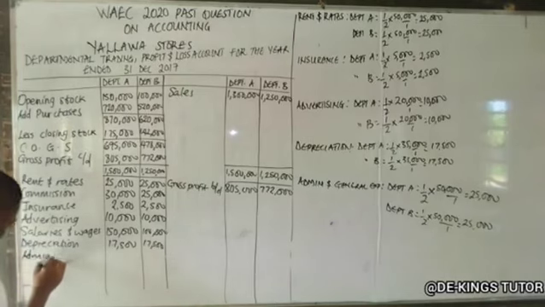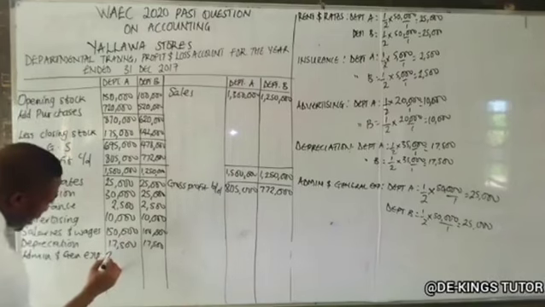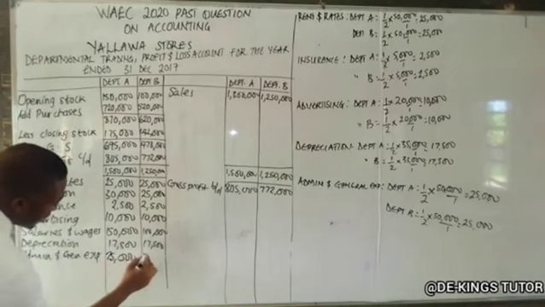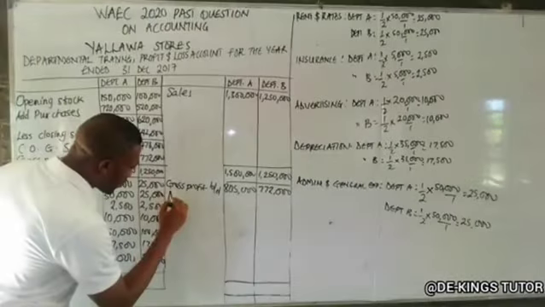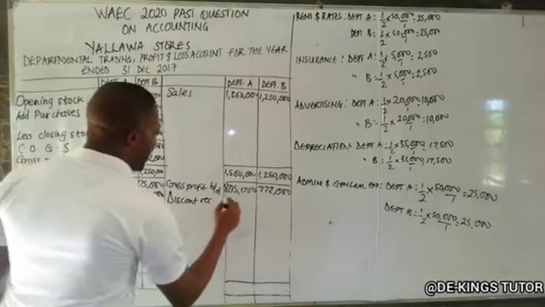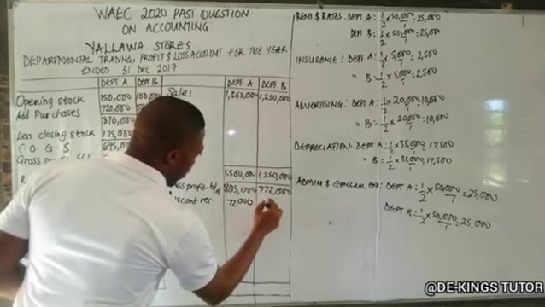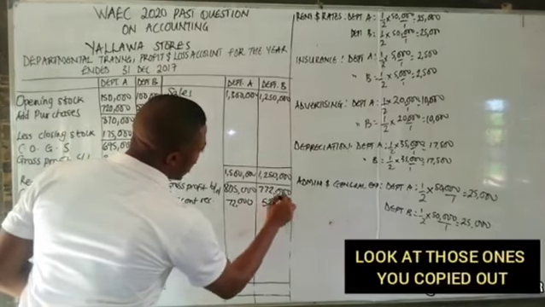Okay. So now if you check in the question there, you will see discount received. We did adjustment also. Discount received is an income. So it comes here, discount received. So discount received for department A is 72,000, while department B is 52,000.